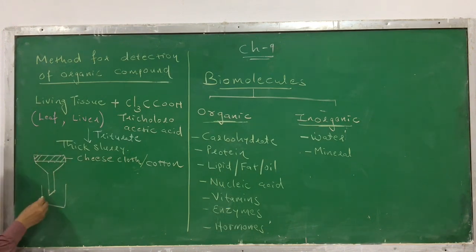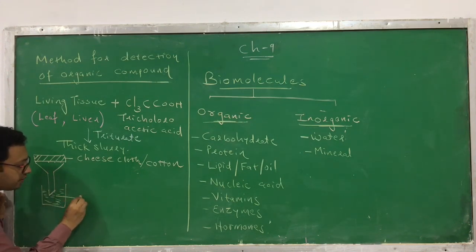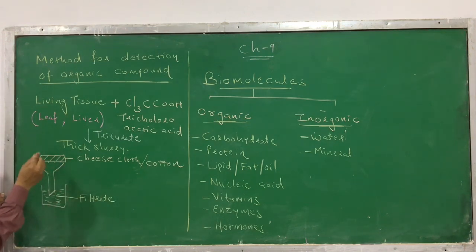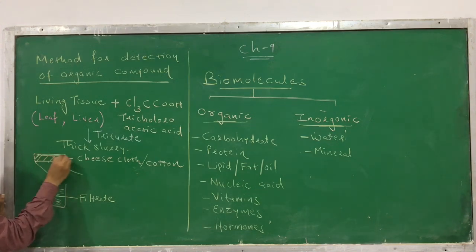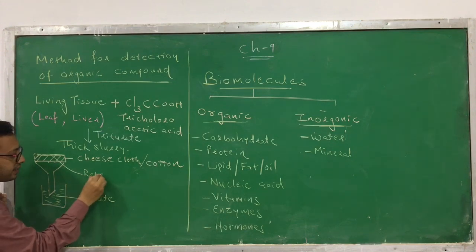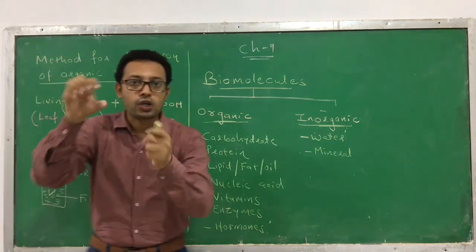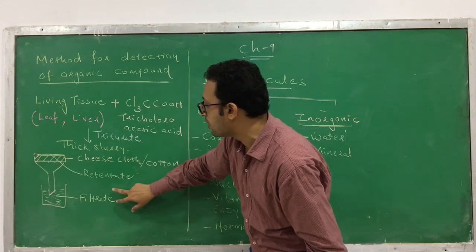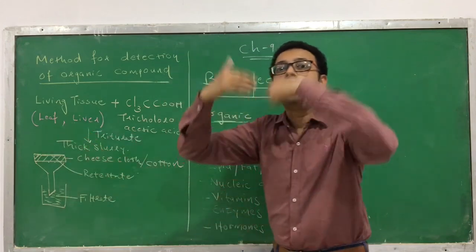you will get two portions. First, the portion which comes out through the funnel, that's called the filtrate. And the portion which remains above, which does not come out, is called the retentate. So when you filter this thick slurry, you will obtain two components, the filtrate and the retentate. The filtrate comes out and the retentate remains above the funnel.